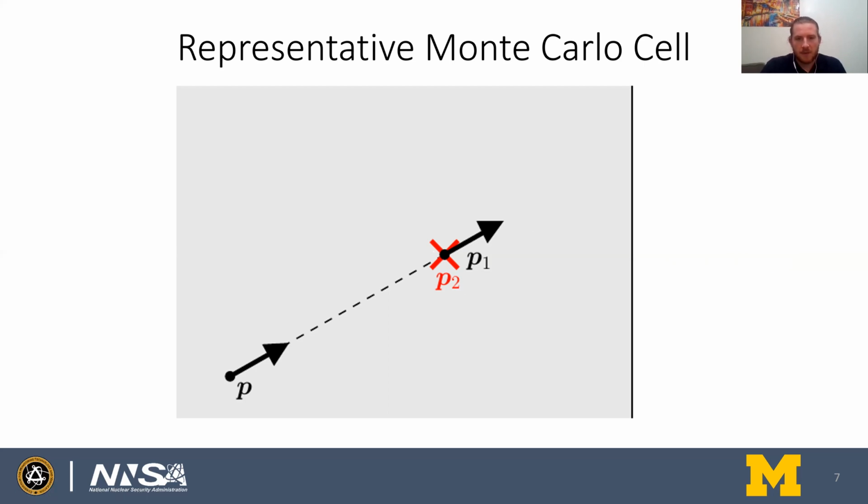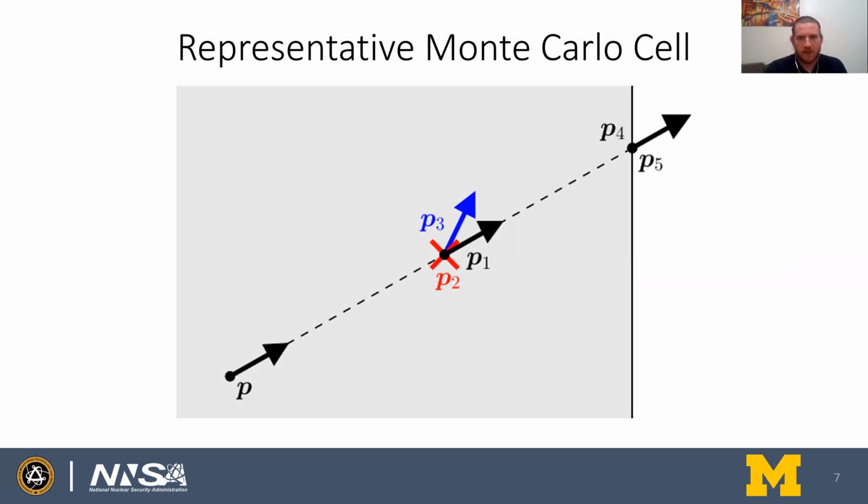For an absorption, the history is over and it's terminated. That's noted by the red phase space P2, or the particle can scatter and continue on in simulation, which is noted by the blue phase space P3. Or the particle cannot collide in its current cell and continues on all the way to the edge of the surface, phase space P4, and then crosses that surface in phase space P5. Importantly, where the computer is actually doing processing and consuming computational time is at surface crossing events and collision events.